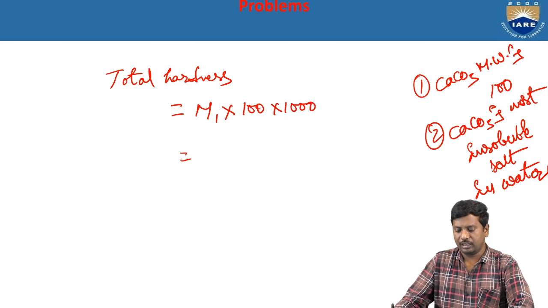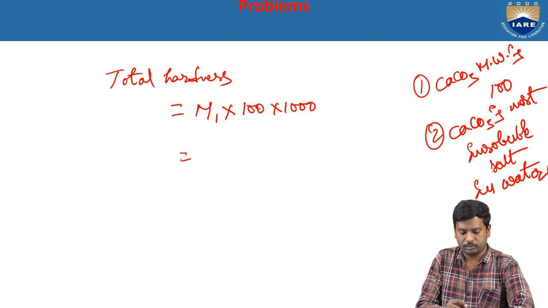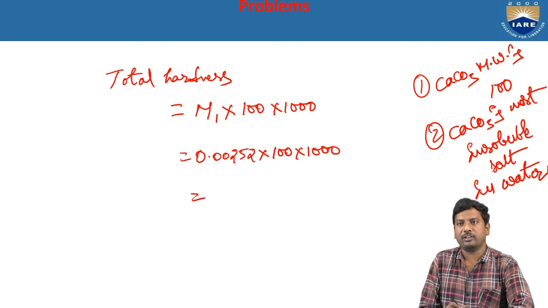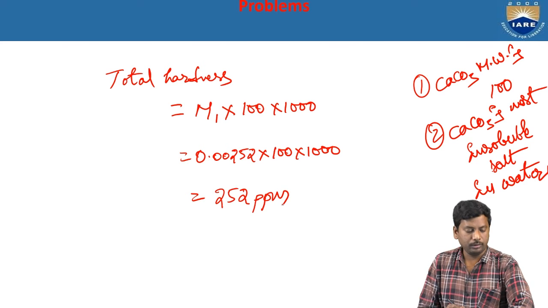Okay, so what is the value of M1? 0.00252. 0.00252 into 100 into 1000. Finally, we got the value of the hardness nearby 252 ppm. Okay, so this is the solution for the first problem.